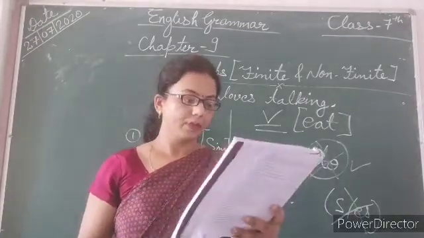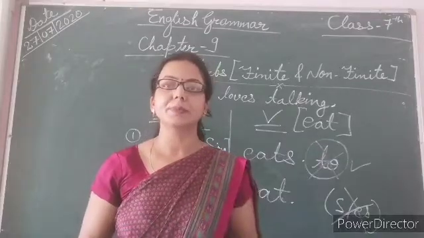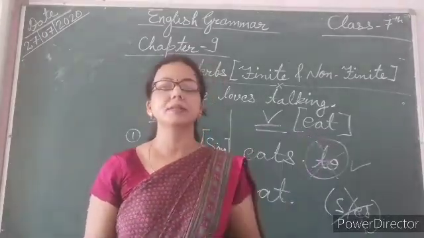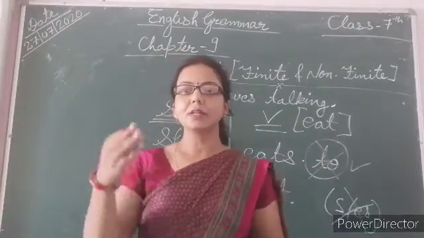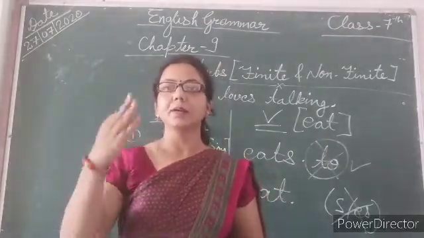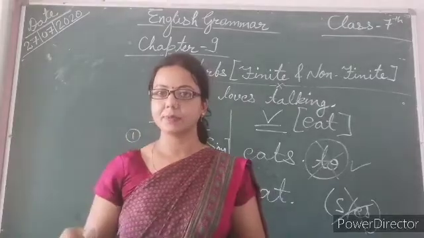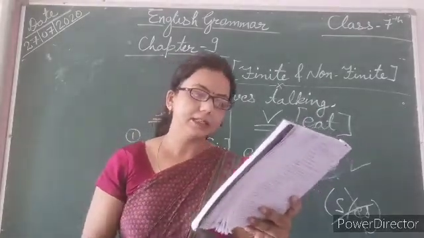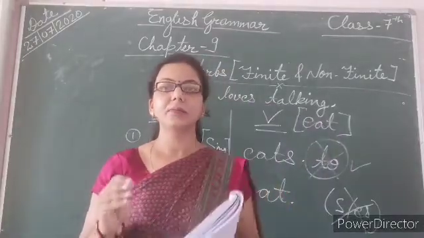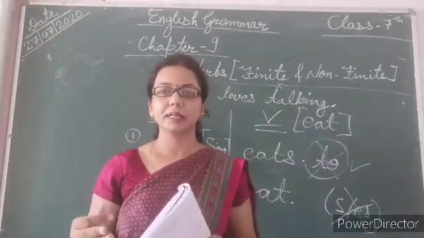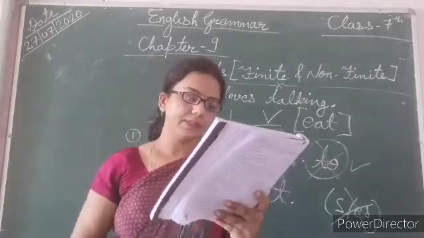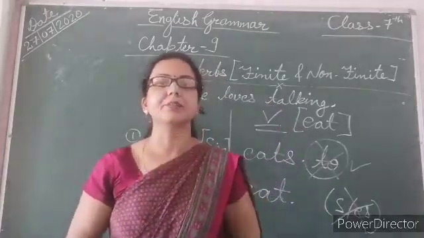So now next is participles. What are participles? Again, you have seen your verbs chart, present participle, past participle. Participles are the ing and past tense forms, like worked, jumped, that form of the verbs that function as an adjective.